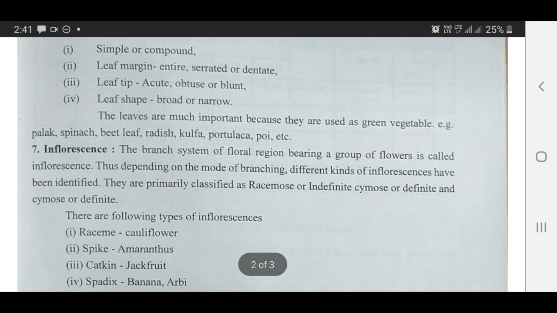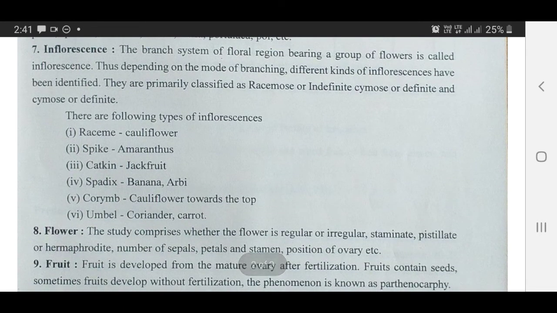Inflorescence. While you are studying the inflorescence, the branch stem of floral regions bearing a group of flowers is called inflorescence. Thus, depending on the mode of branching, different kinds of inflorescences have been identified. They are primarily classified as racemose or indefinite, cymose or definite, and mixed. There are following types of inflorescences: raceme, cauliflower is a raceme producing inflorescence, whereas in case of amaranthus, its inflorescence is known as a spike.